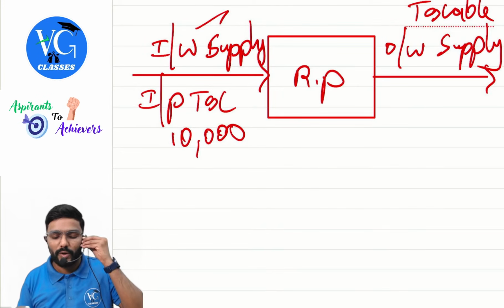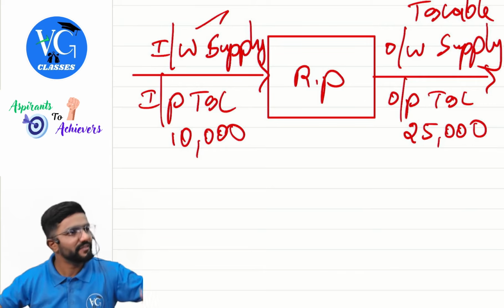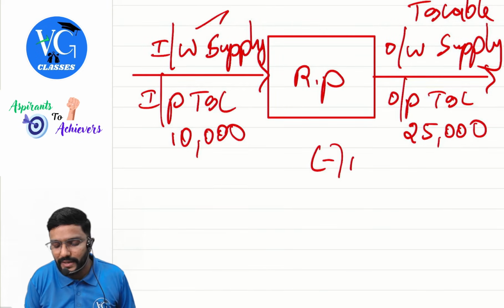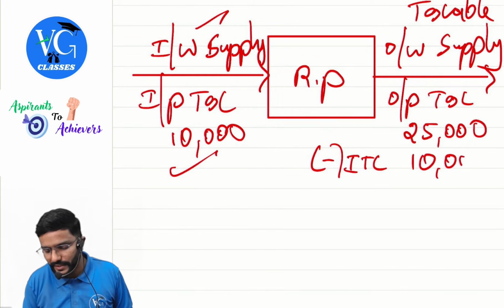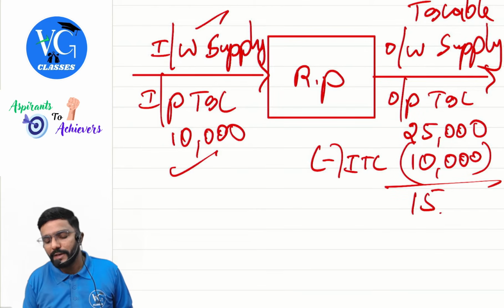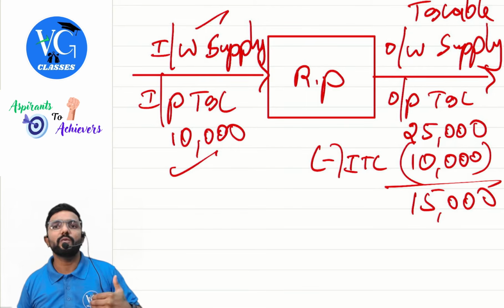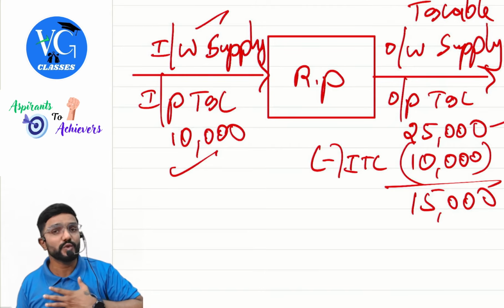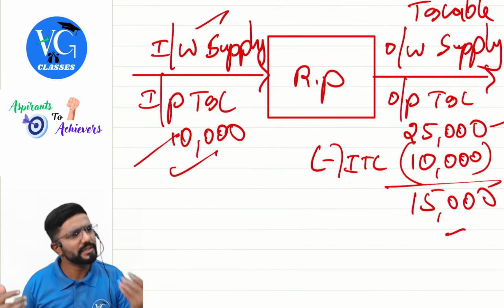Okay, sir. Now, on this, I am liable to pay output tax. Assume, guys, it is 25,000. So for my customer, I will charge and collect 25,000. But will I pay 25,000 to the government? No. I will claim input tax credit of this tax. How much is that, sir? 10,000. So the remaining 15,000, I will deposit to the government. Clear? Yes, sir. Now, government is supposed to get 25,000 in total on the goods sold by me. They have already got 10, the remaining 15 they are getting now. Total is how much? 25.